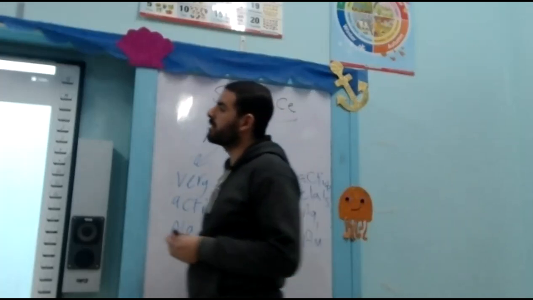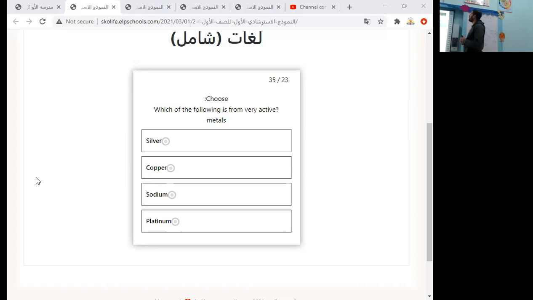So let's get back to our question. Which of the following is from very active metals? Silver, copper, sodium, platinum. So the answer is sodium. Next question.